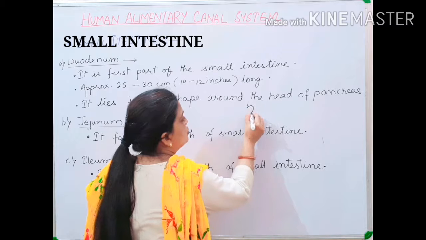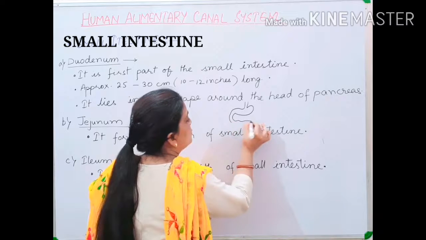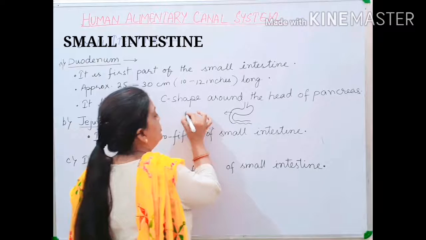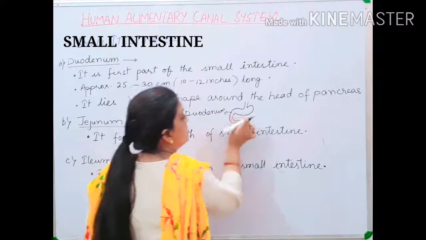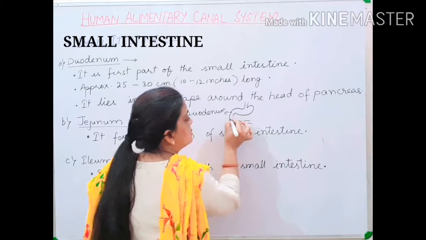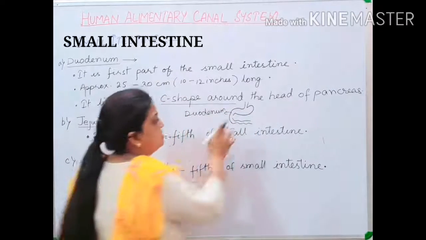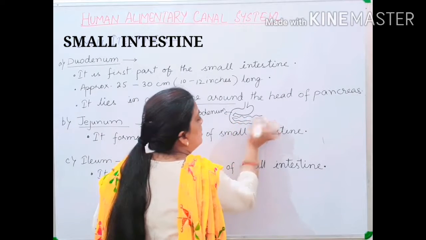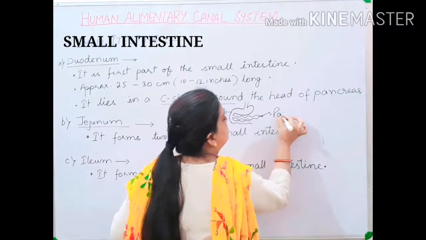Now children, this was your stomach. And this was your jejunum part. This one was your duodenum. And children, this is a C-shaped structure, from where your pancreas is located.